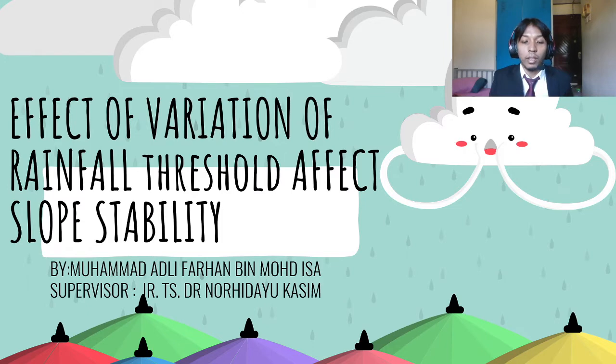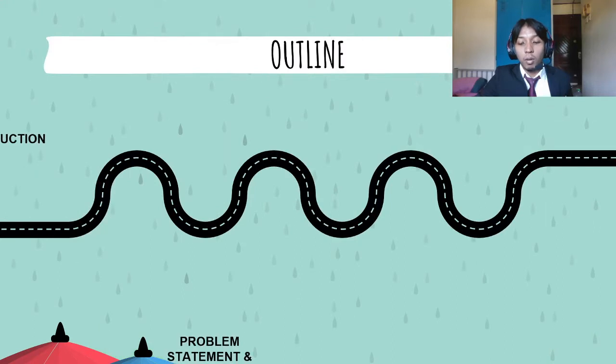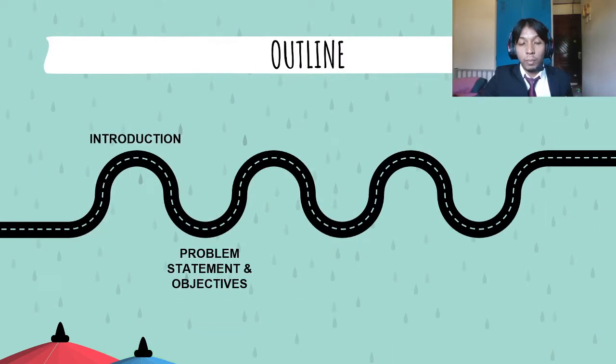My name is Mohd Adli Farhan. My matric number is 181029. Today I will present to you my FYP project, final year project, on the topic called Effect of Variation of Rainfall Threshold on Slope Stability. As you can see, my supervisor is Madam Ir. Ts. Dr. Nohi Dayu Kasim.